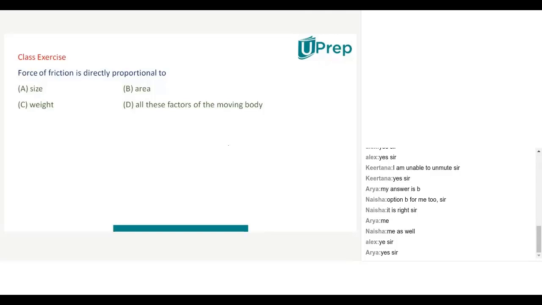Very good. So the right answer: force of friction is directly proportional to size, area, weight, and it is for which one?